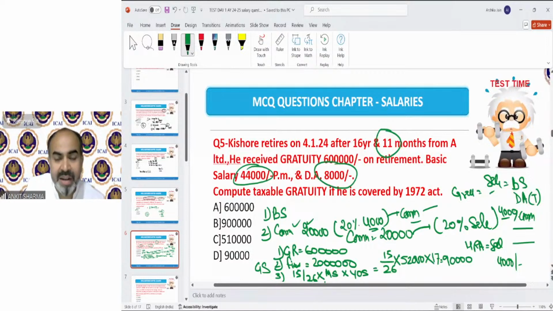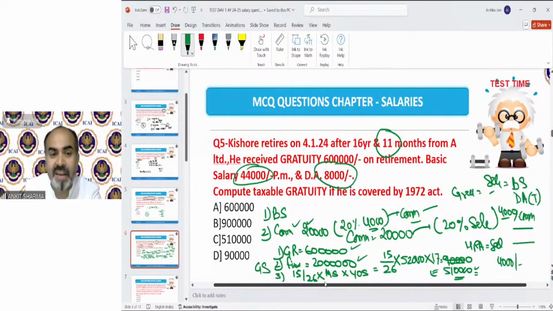So we need to calculate taxable gratuity. Lowest will be exempted. So 6 lakh, 20 lakh and 5,10,000. Exempted is 5,10,000. And the taxable value says the total value less the exemption.